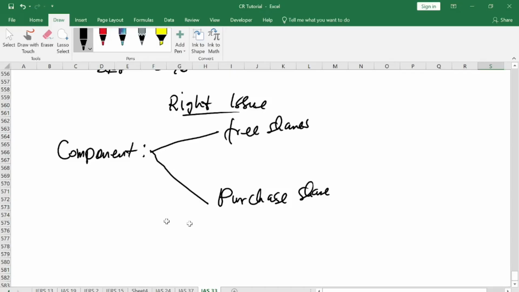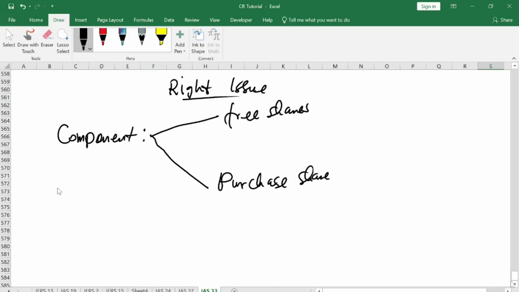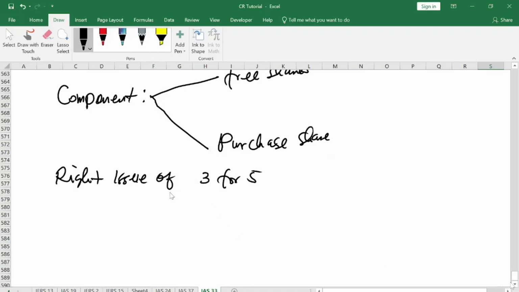It is also a form of incentivizing the existing shareholders by issuing a right issue to them. So the reason why I'm saying that there's a portion of free and a portion of purchase is that it is issued in this way. They will say that we are giving you a right issue of 3 for 5 shares.